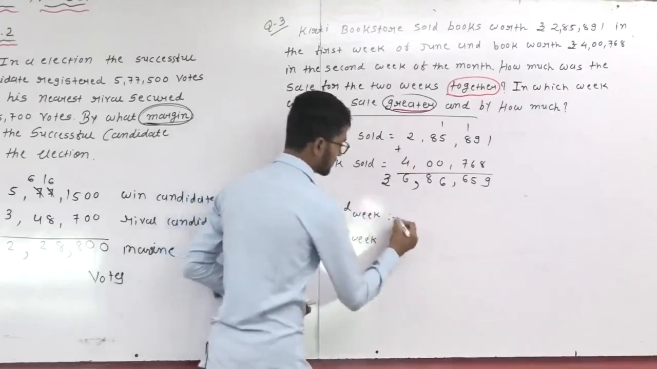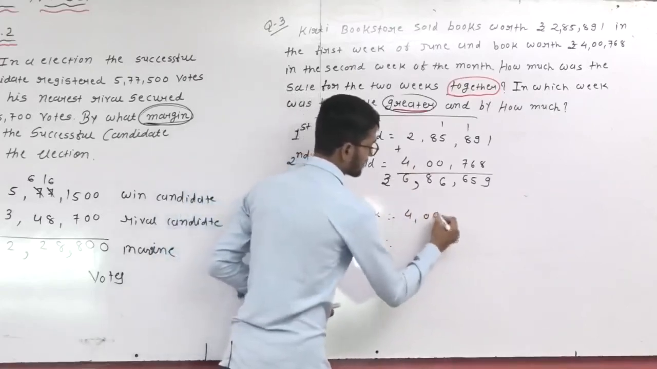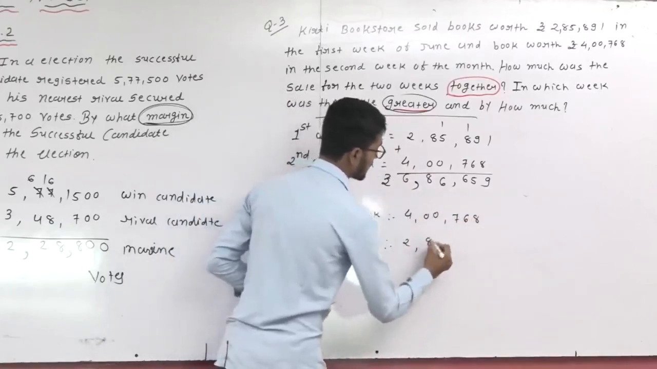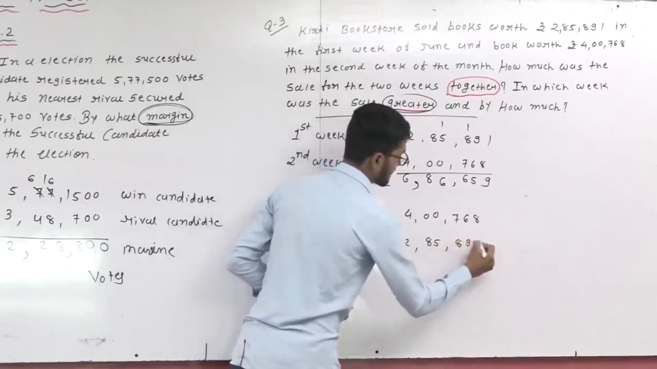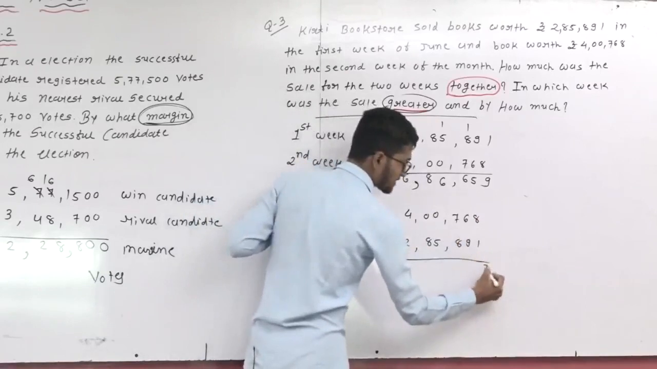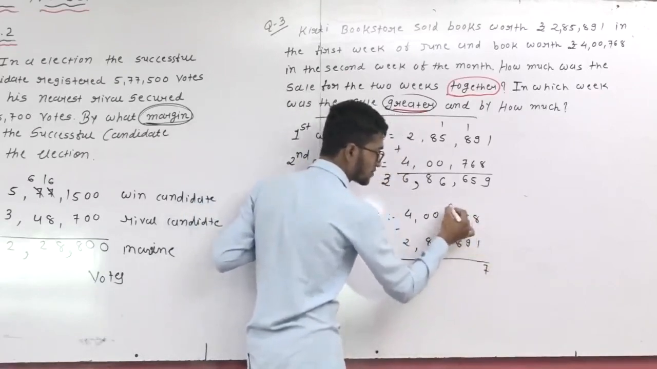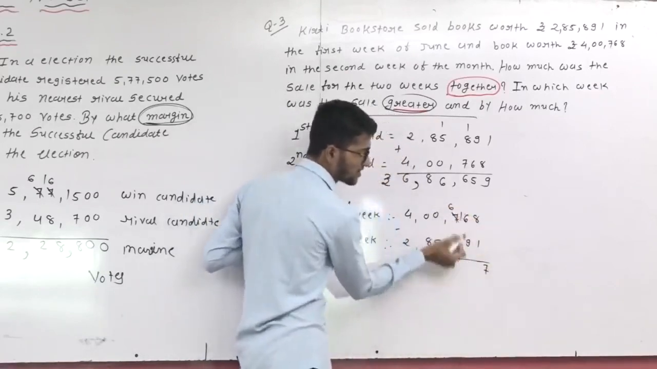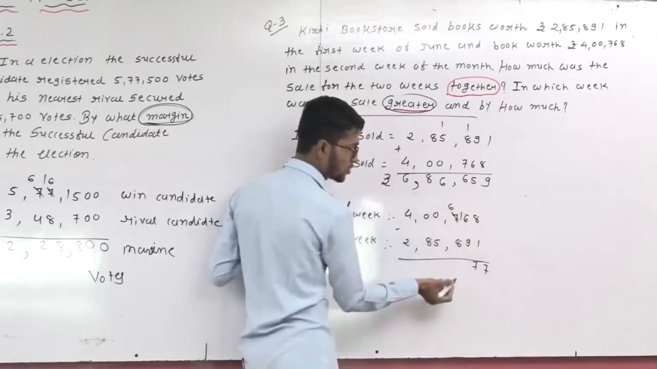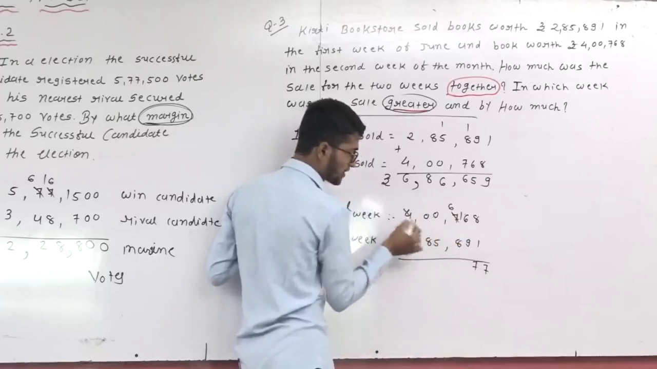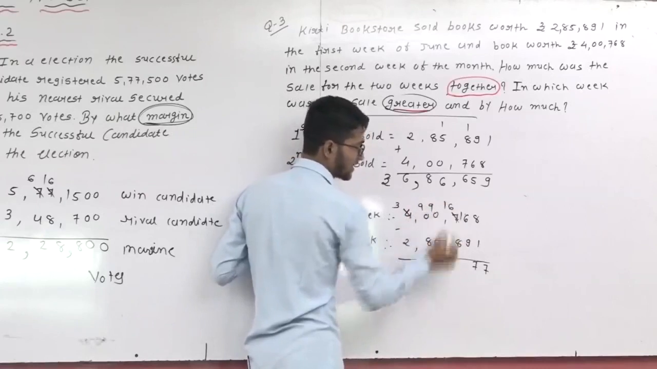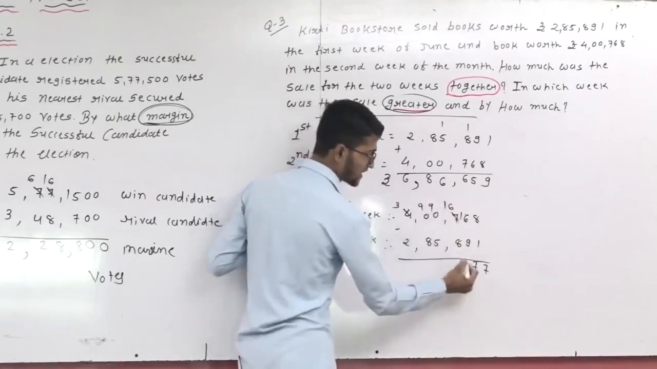So second week rupees 4,768 and the first week rupees 2,85,891. How much? It means subtraction. 8 minus 1 is 7. 6 minus 9 not possible. So here 6 becomes 16. 16 minus 9 is again 7. 6 minus 8 is not possible. So 0 is not cut but 4 is cut. Here put the 3. Here is 9, here is 9 and here is 16. 16 minus 8 is 8.